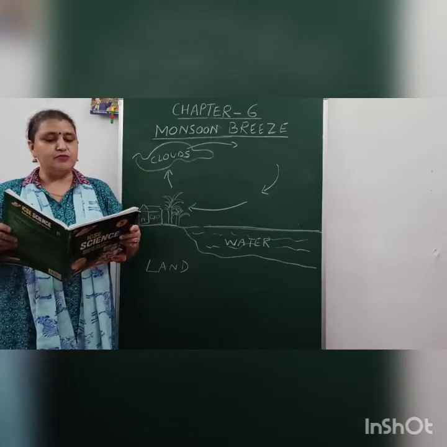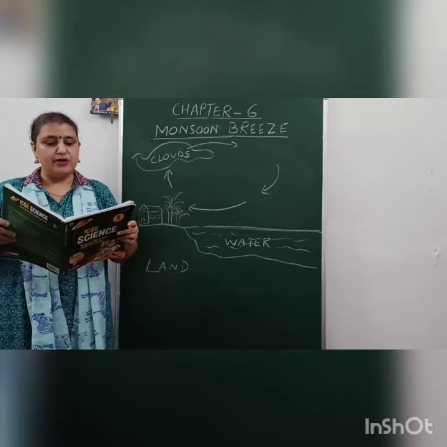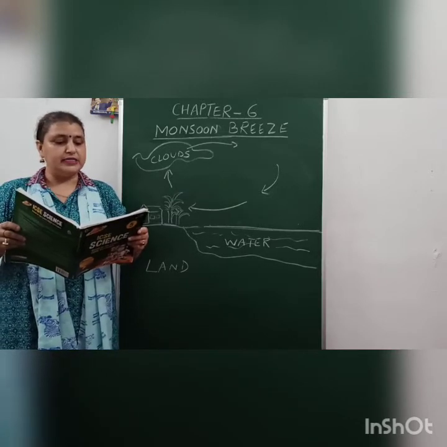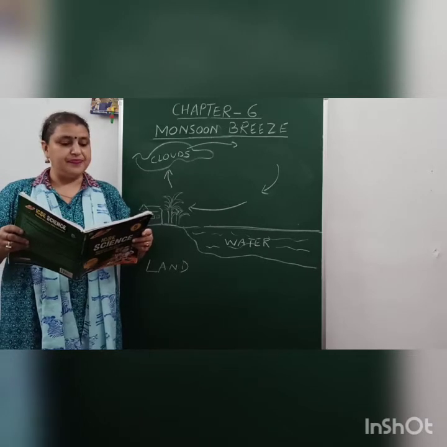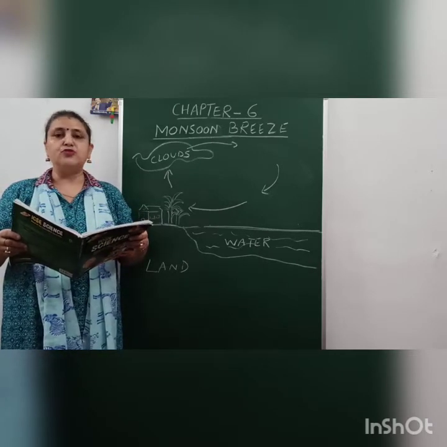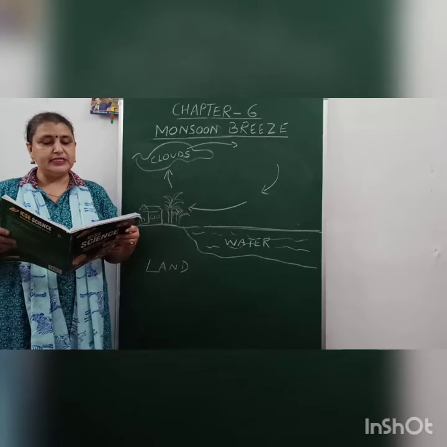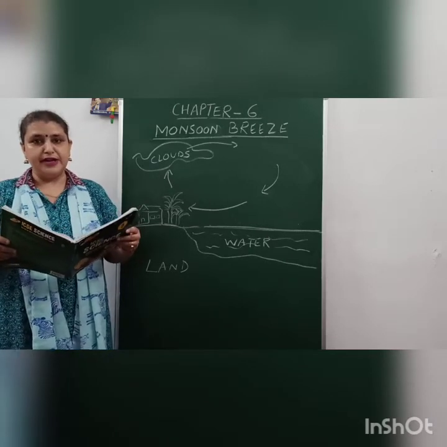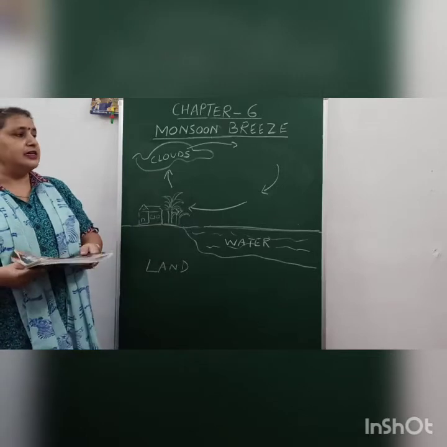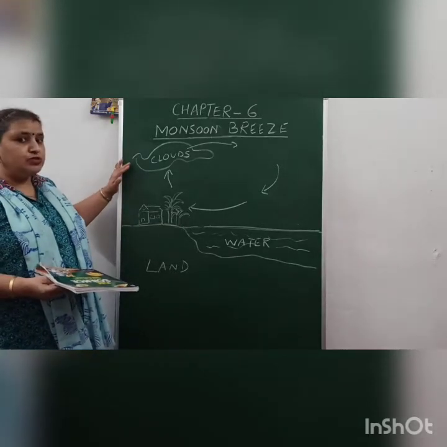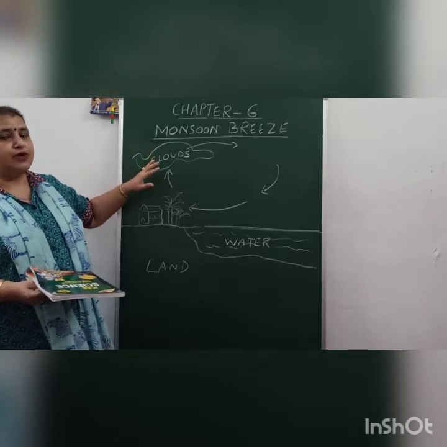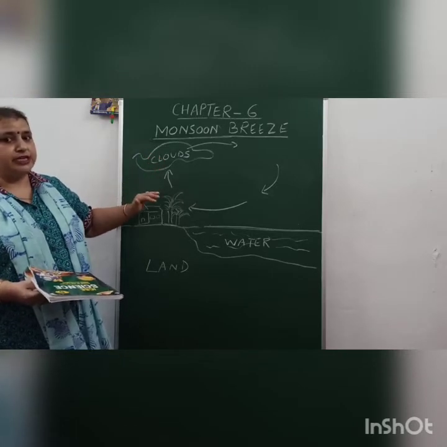The heated moist breeze now rises up and becomes cooler while it is still over the land. As the air becomes cooler, it releases the moisture which falls on land as rain. That is why you can see that in the monsoon breeze the clouds are made, because the clouds are the ones which help the rainfall to take place.